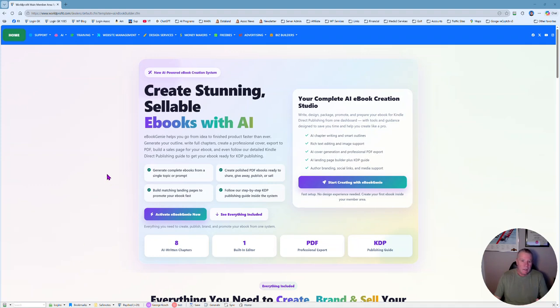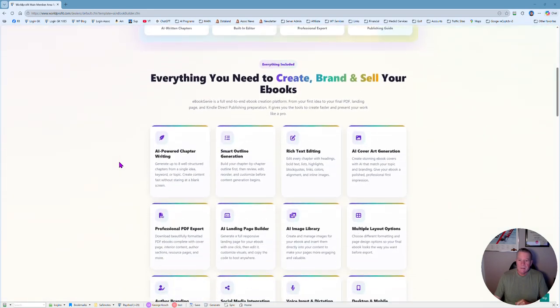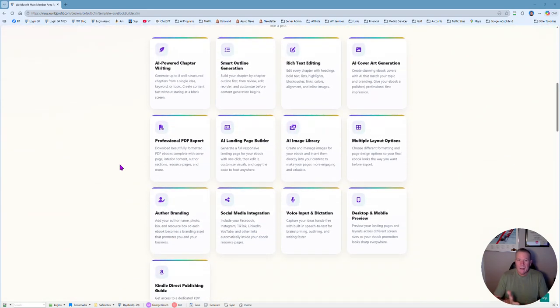You can build up to an 8-chapter book. You can edit the book. You can add images. Anything that you can imagine, this system does. So like it says here, AI-powered chapter creation, smart outline generation. I'm not going to go through all of them. Image library, landing page builder. So you create your book, create a landing page for it. Works on desktops, mobile. Create your brand as an author.